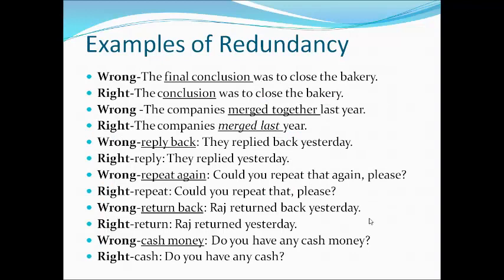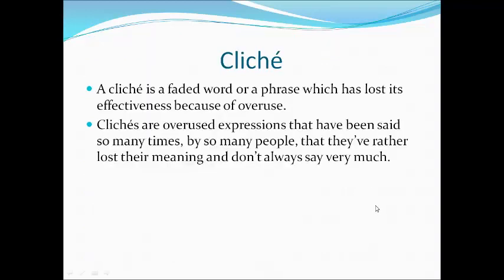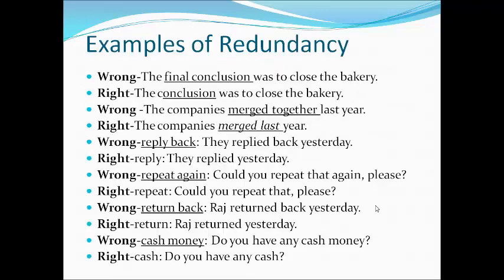Next, I have mentioned some sentences as examples of redundancies. The underlined words are wrong, and you have to go through the right usage of these words. Then you can understand very clearly what redundancy is and how to avoid it. After going through this list of examples, we have to avoid these with proper consciousness: what is the meaning of this word, and after using the immediate word, what is that meaning?